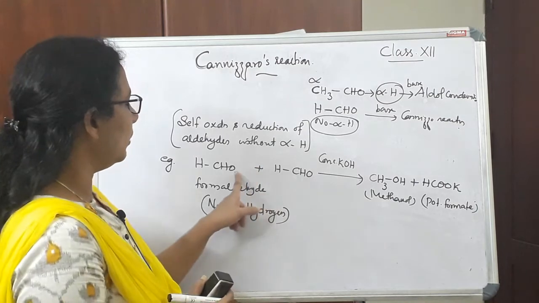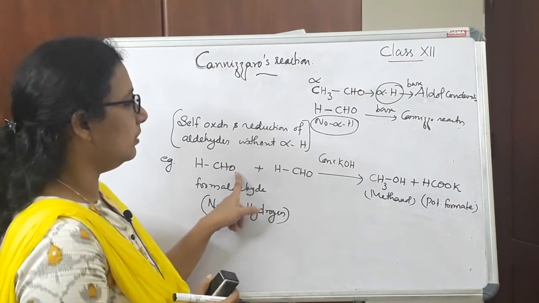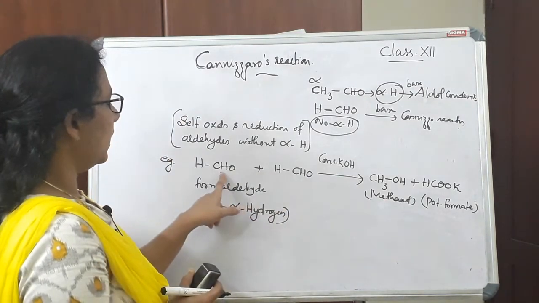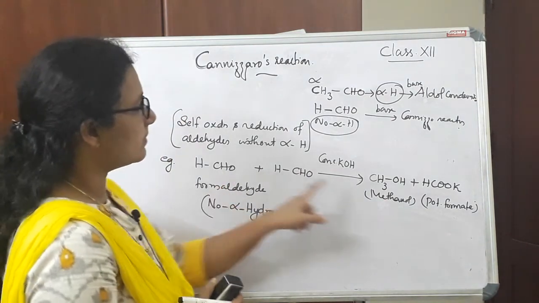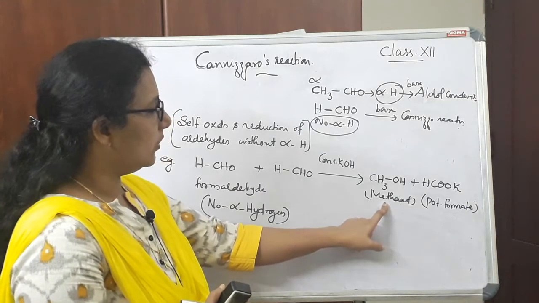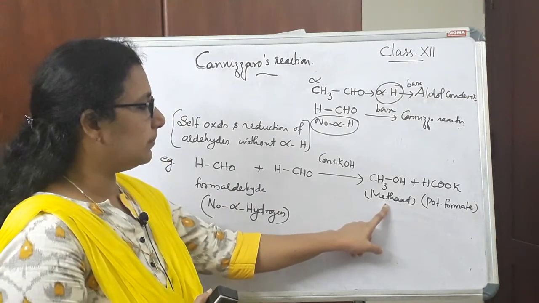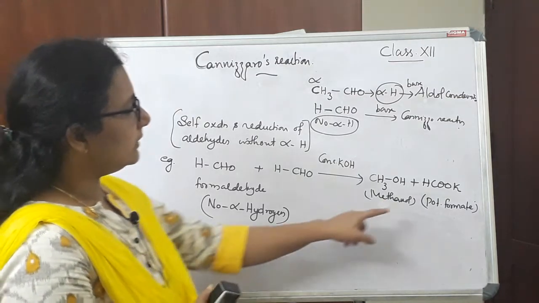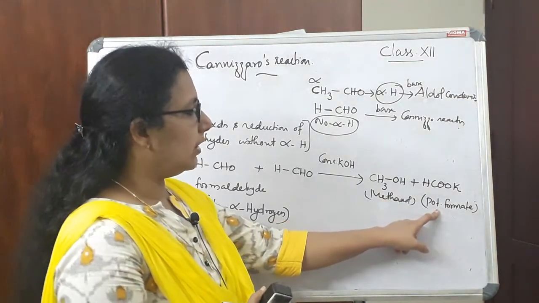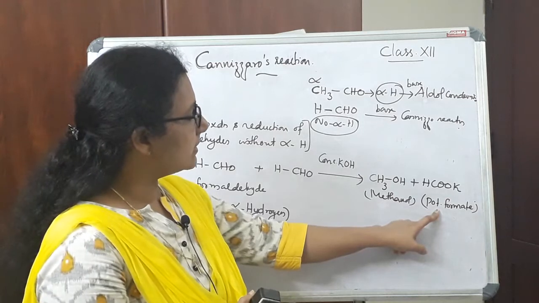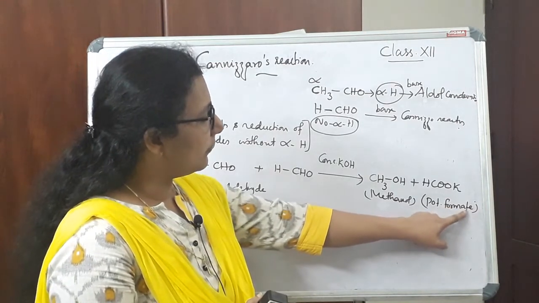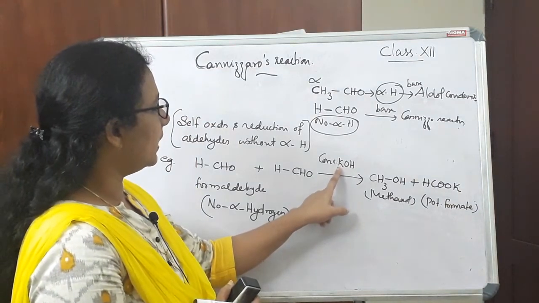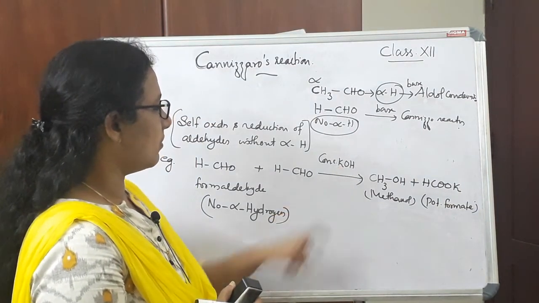So one aldehyde molecule is reduced to alcohol. This aldehyde is having one carbon atom, so the alcohol is also having one carbon atom. So the product is methanol. One product is methanol and the other product will be an acid, but the acid is formed in the form of a salt of potassium since we have taken potassium hydroxide.